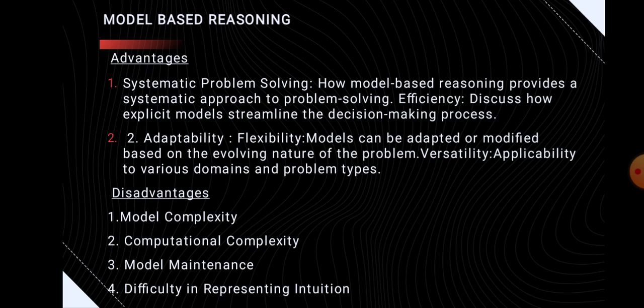Next are the advantages of model-based reasoning. The first one is systematic problem solving. That means model-based reasoning provides a systematic approach to problem solving. The second one is efficiency. That means explicit models streamline the decision-making process. Another one is adaptability. When discussing adaptability, first we need to discuss flexibility. That means the model can be adapted or modified based on the evolving nature of the problem. And the next one is versatility. That means applicability to various domains and problem types.